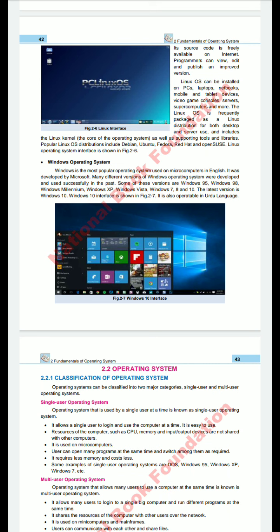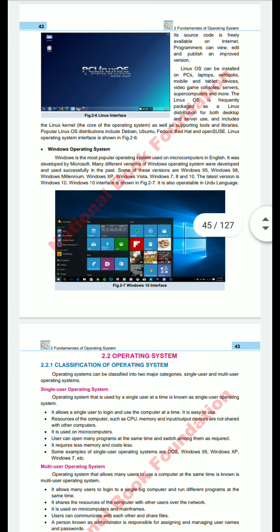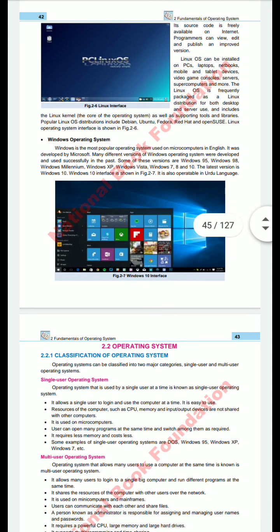Many different versions of the Windows operating system were developed in the past. Some of these versions are Windows 95, 98, Windows XP, Windows Vista, Windows 7, Windows 8, and now the latest is Windows 10, that is shown in the figure.